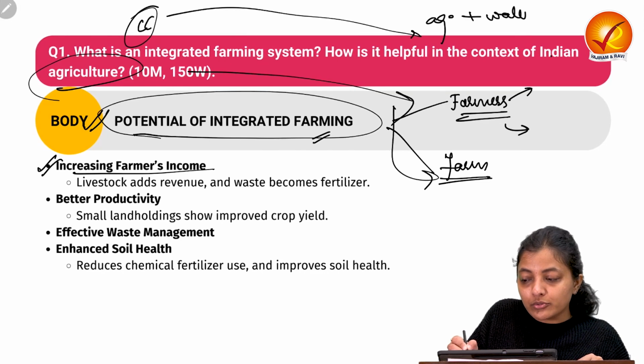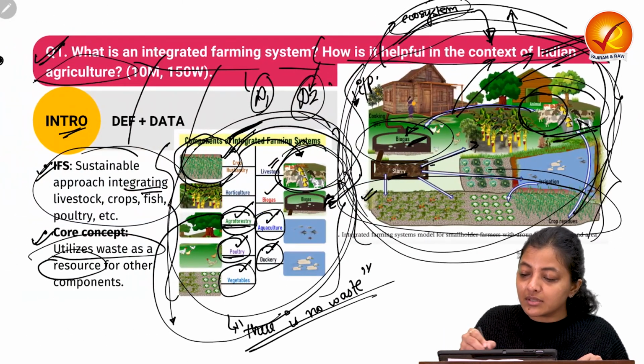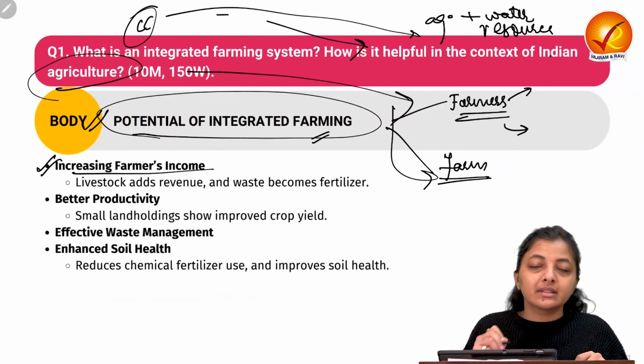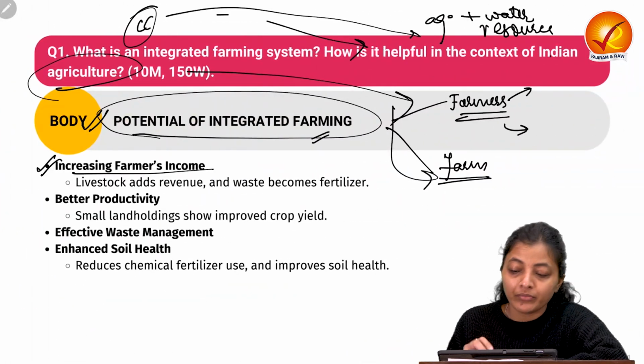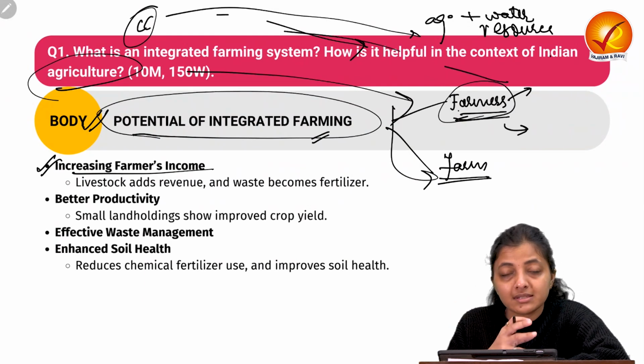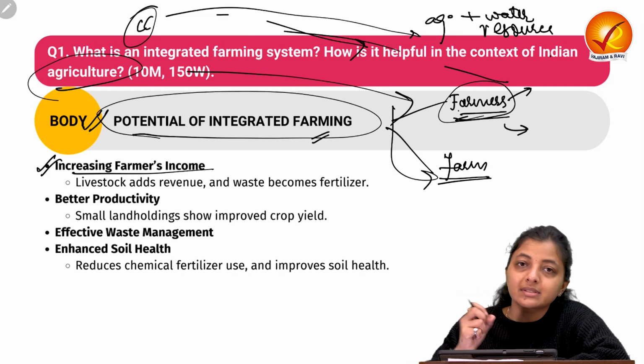But if we make our system resilient and more efficient, then we can withstand these negative impacts of climate change. So for the farmers facing the brunt of climate change, this system holds potential to show some resilience.